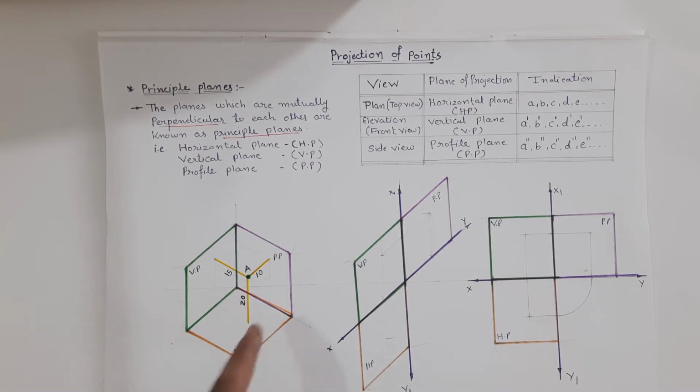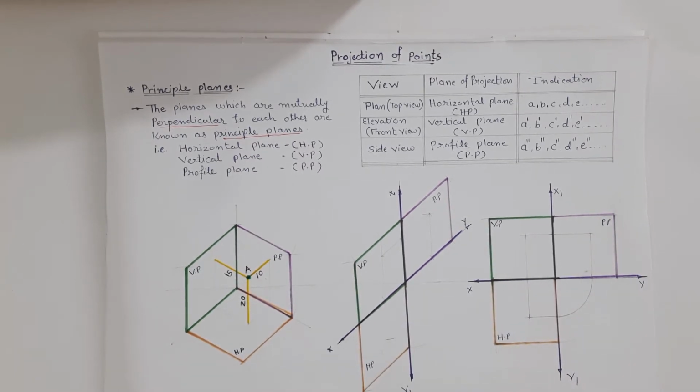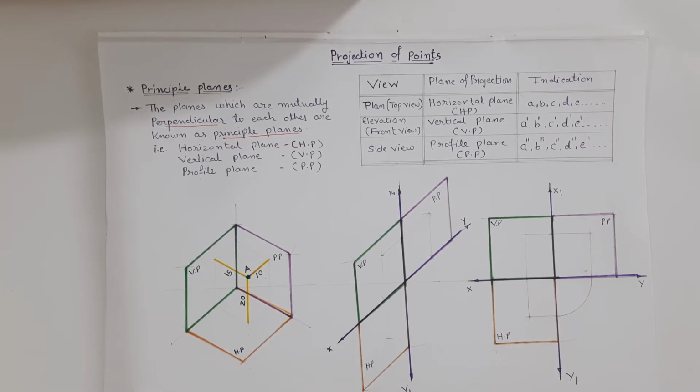So all these planes are mutually perpendicular to each other, and we can say that the horizontal plane, vertical plane and profile plane are imaginary and transparent.